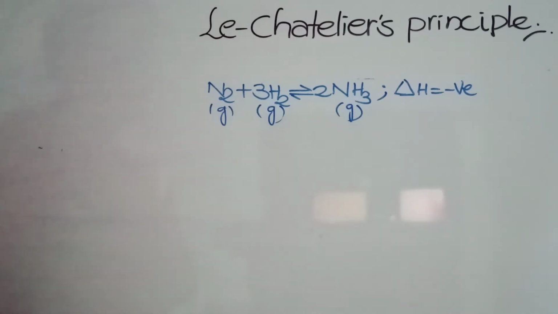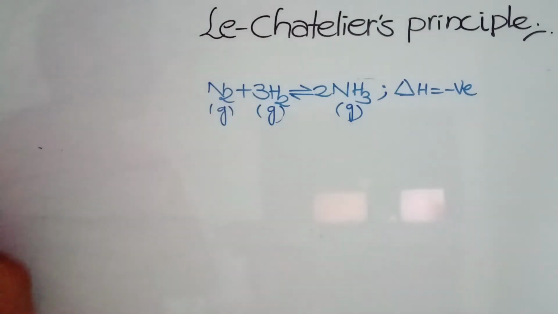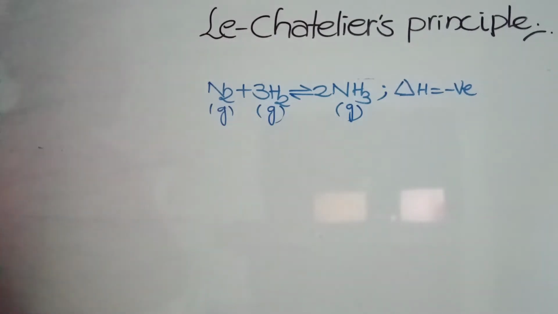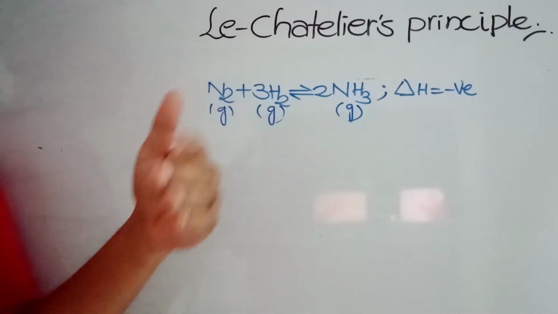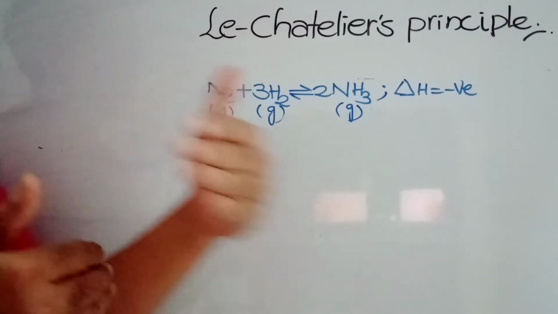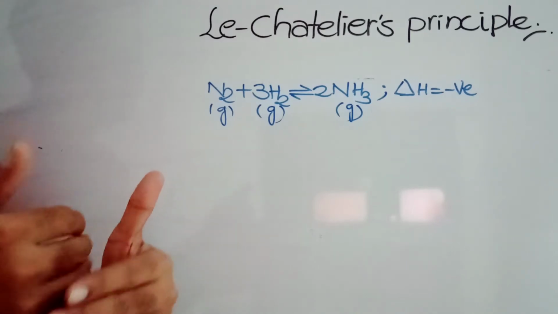What Le Chatelier and Braun say is a very simple logic. Whenever we change pressure, temperature or concentration after an equilibrium is already established, the equilibrium automatically shifts, either forward or backward. It will go forward or backward depending on the change you are making.